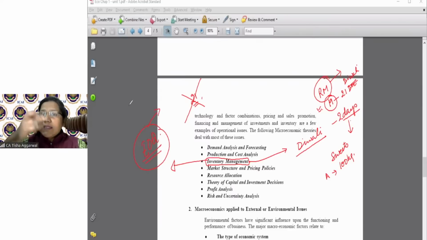Why? Because let's say raw material comes to me on 21st. Will you manufacture sweets on 22nd, post Diwali? After Diwali, are you going to manufacture sweets? No, not at all. Who's going to buy the sweets from you? All your stuff is going to go waste. Inventory management helps you understand how the analysis is to be done, how much quantum of raw material is to be manufactured.